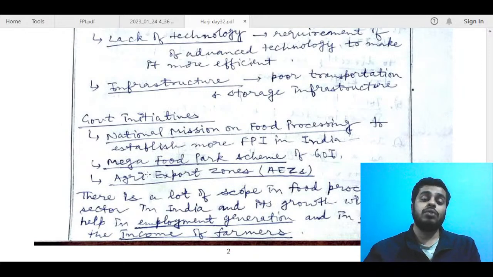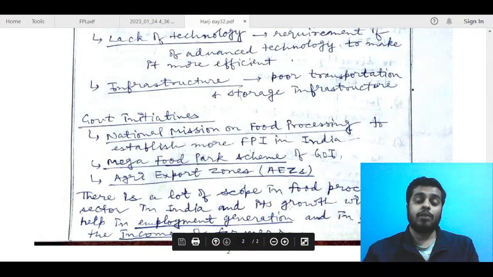Try to use your knowledge to write according to what is being asked in the answer, so that the examiner gets impressed that you have tried to use your knowledge and still have stuck to the point. If you write separately, they will think that you just know these and you want to show your knowledge. Therefore, you are writing government initiatives because they are not asking it. So you can just mention these schemes in the scope, that the government has also been proactive and introduced a host of schemes. For example, this, and this, and that indicates that we have a lot of scope in this industry. There is a lot of scope in food processing sector in India, and its growth will help in employment generation and in doubling. Okay, fine.